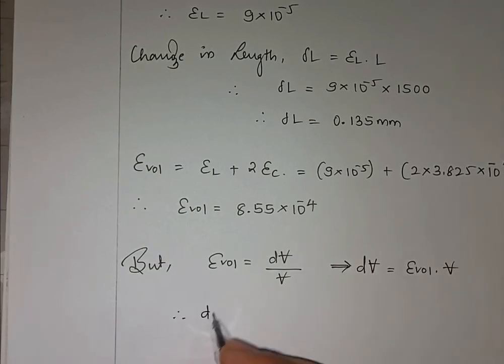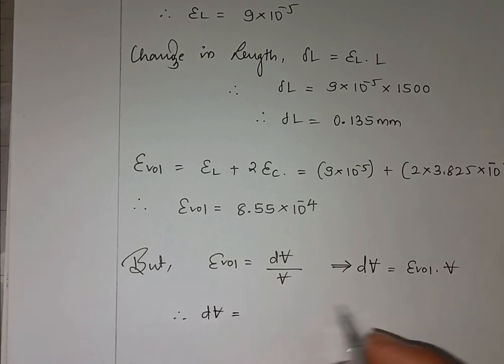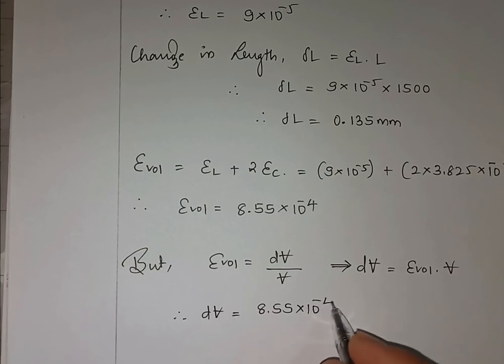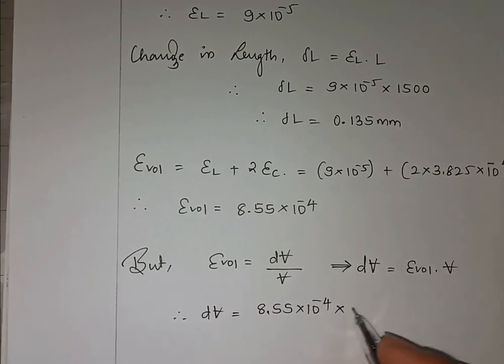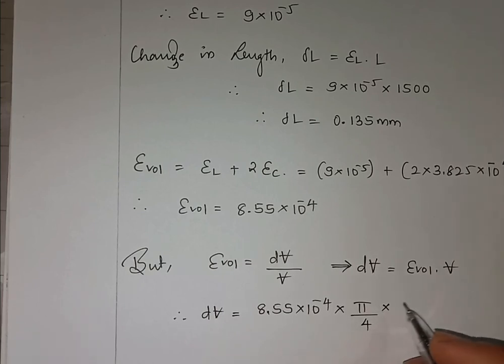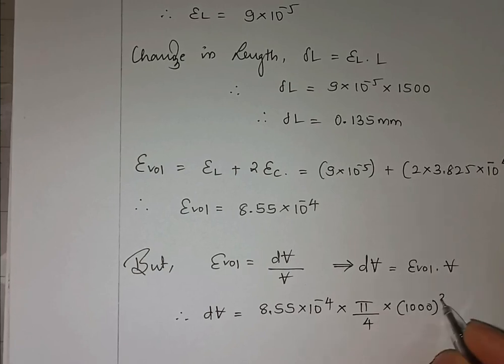Therefore change in volume is equal to 8.55 into 10 raised to minus 4, which is the value of epsilon volumetric, into the volume of the cylinder, pi by 4 d square L. The value of d is 1000 mm and L is 1500.